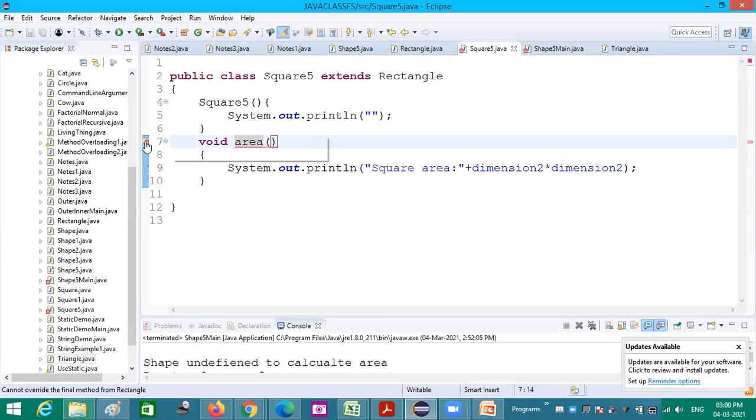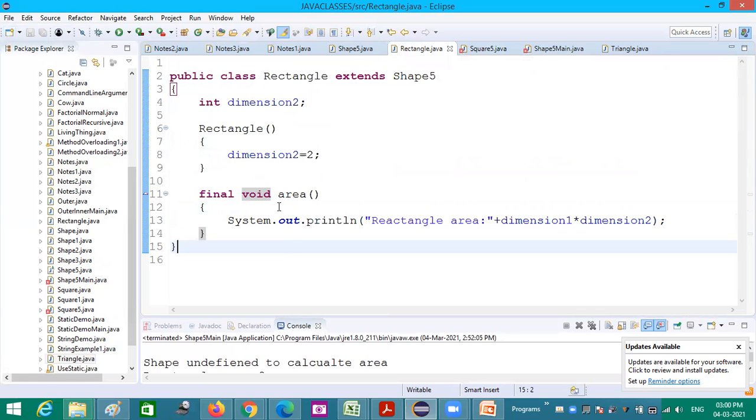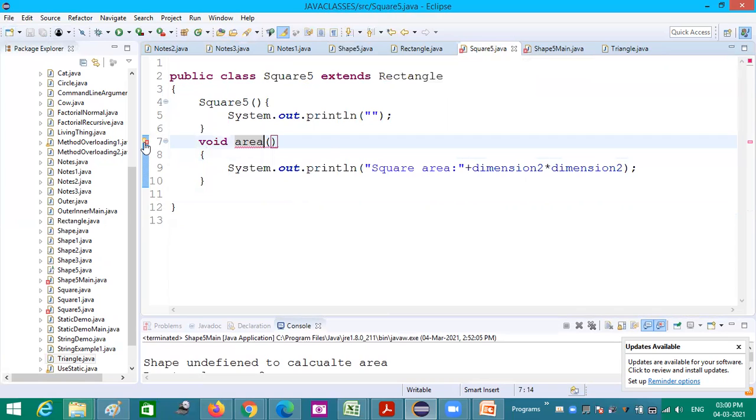Final methods cannot be inherited and overridden. Okay. Final means here itself, that's all. No child class can have rights on it. That is final.